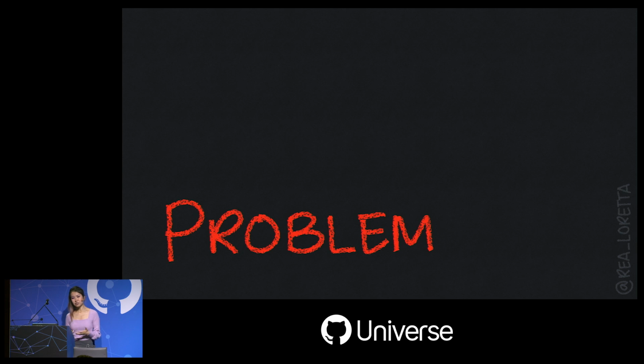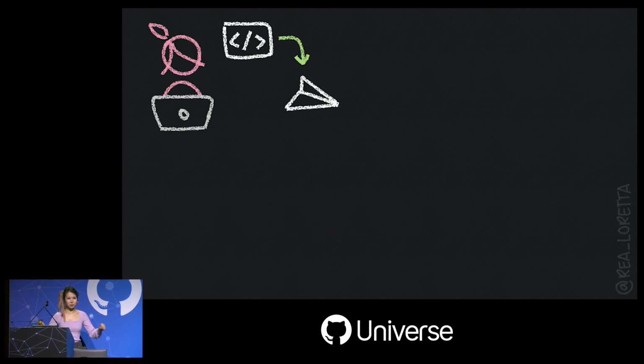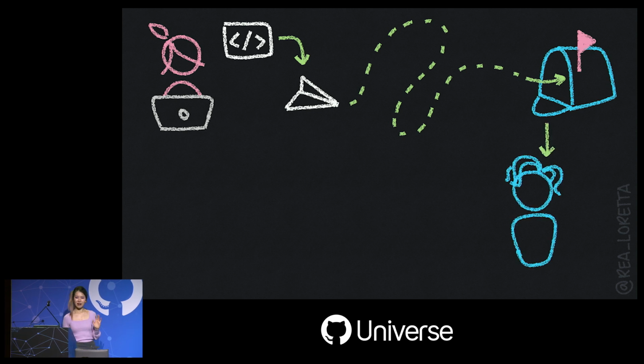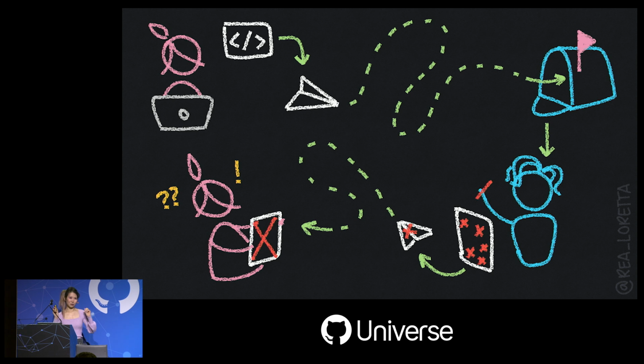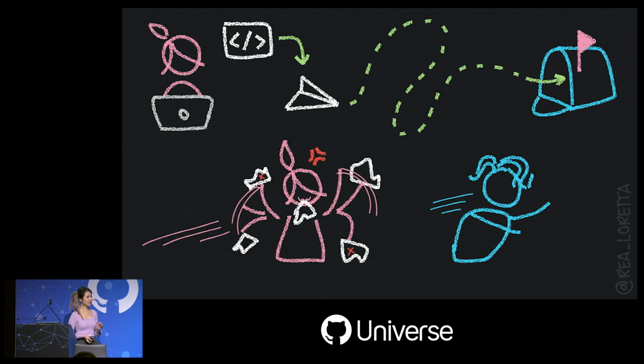Arguably, one of the most interesting aspects of GitHub is code collaboration, where all the learnings and drama happens. So here's a familiar story. We write some code, we send it off for review, it lands in the reviewer's inbox, and after some time they get to it. If we're lucky, they give us some meaningful feedback, plus bonus nits, and we get the review back, and oh boy, we're excited to make all these changes and grow as engineers.